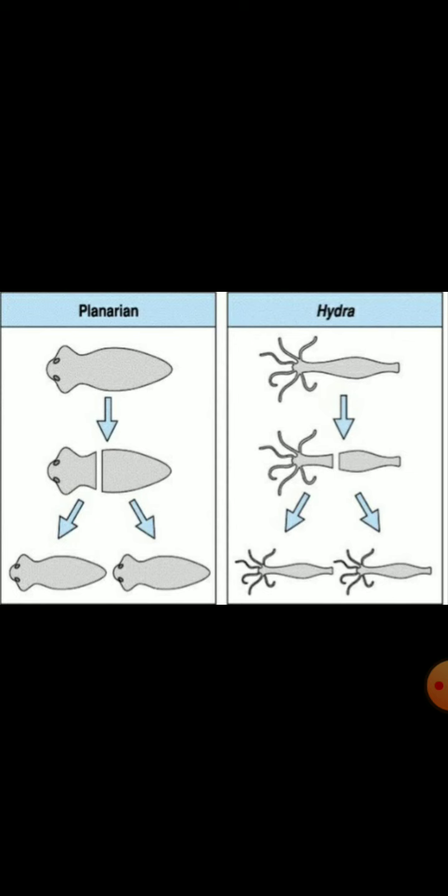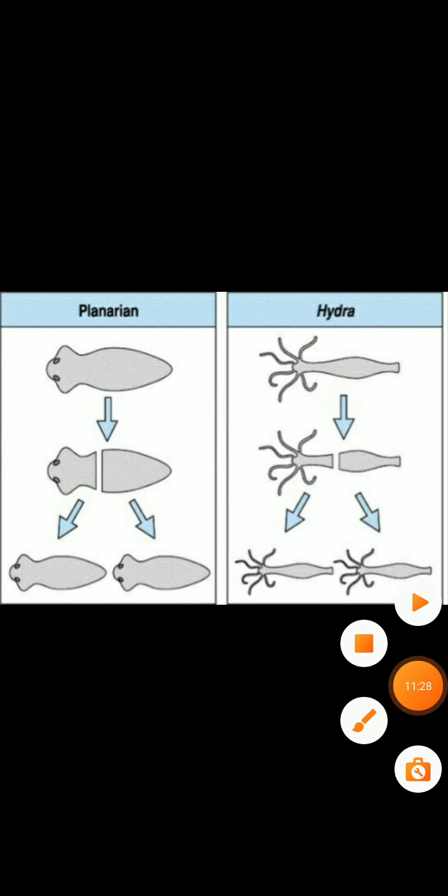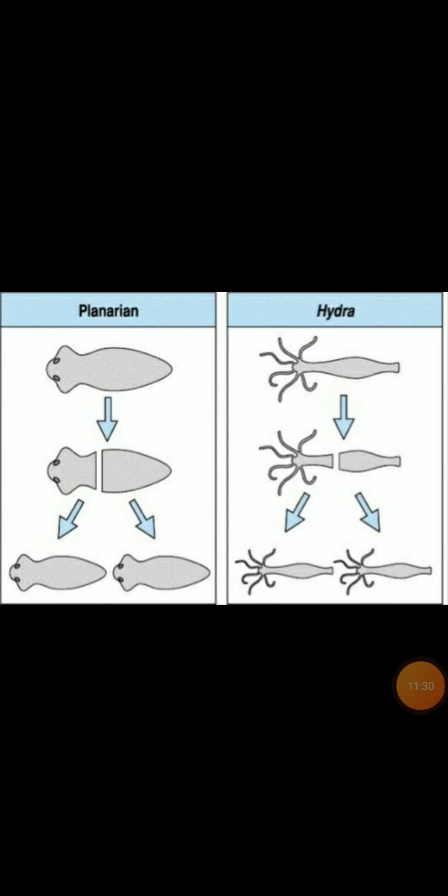In fragmentation, it is done on its own. The cell divides into small pieces at the time of maturation. Here in regeneration, it does not happen on its own. It is an accidental process. Somehow it is cut or broken. Then each individual will grow.